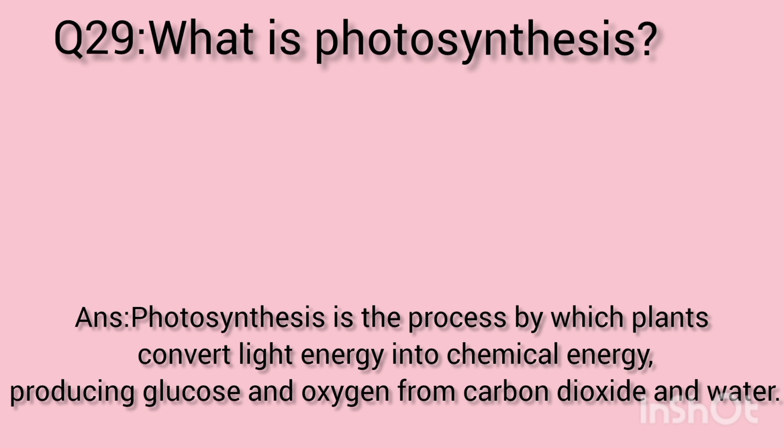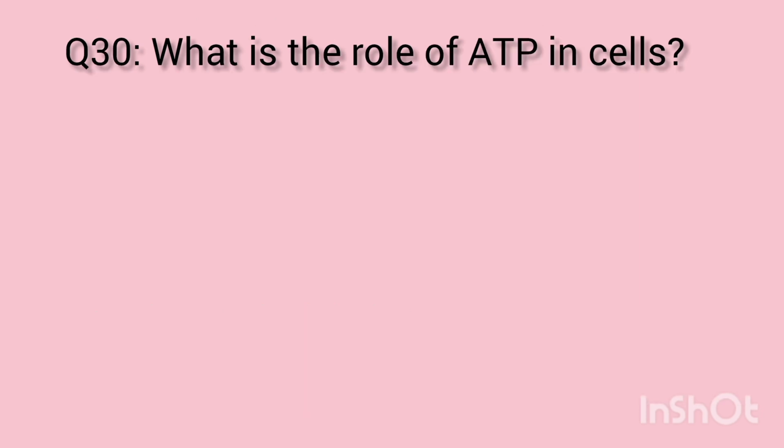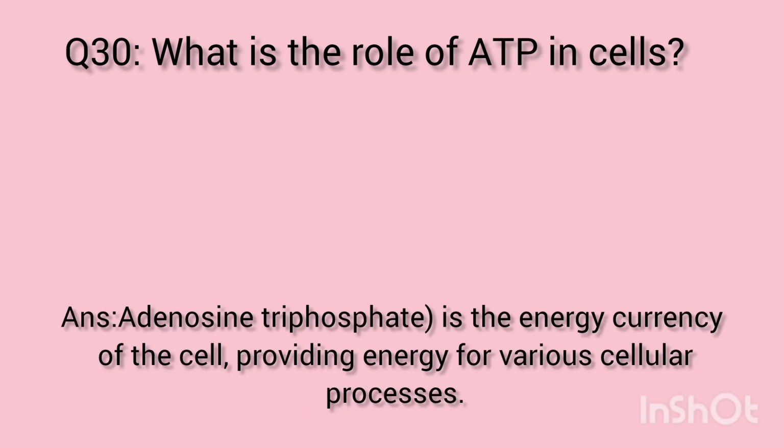Number 29. What is photosynthesis? Answer. Photosynthesis is the process by which plants convert light energy into chemical energy, producing glucose and oxygen from carbon dioxide and water. Question number 30. What is the role of ATP in cells? Answer. Adenosine triphosphate is the energy currency of the cell, providing energy for various cellular processes.